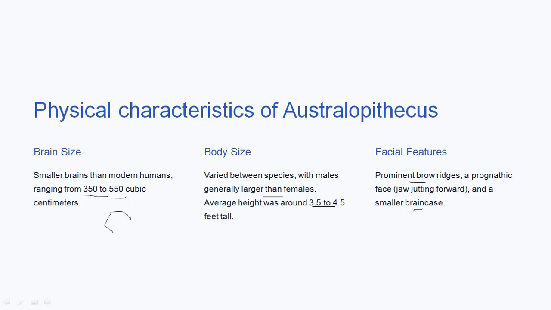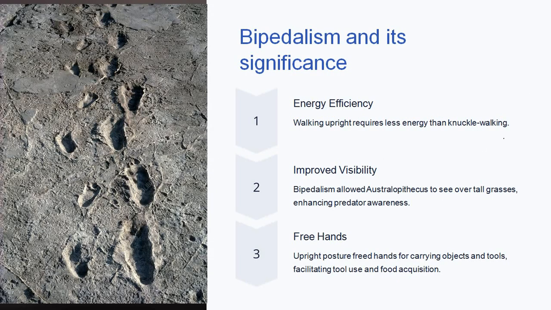As we can see that the brain size, cranial capacity is low, which indicates that they have a smaller brain case. Now let's talk about bipedalism. Are they bipeds? Can they walk on their 2 feet?